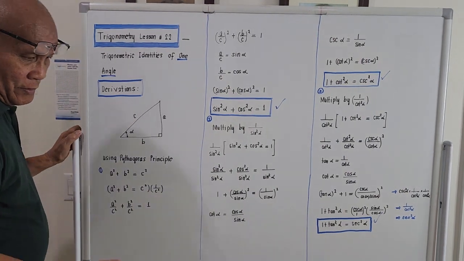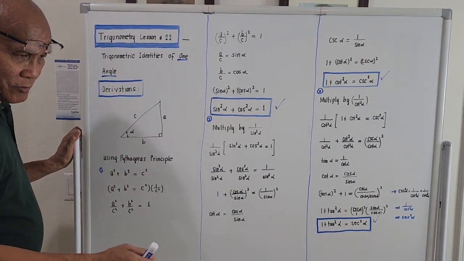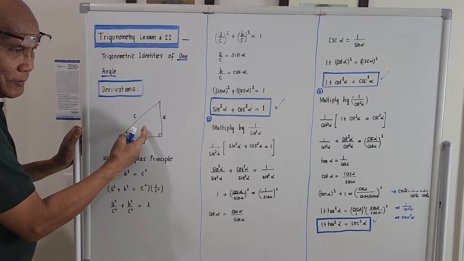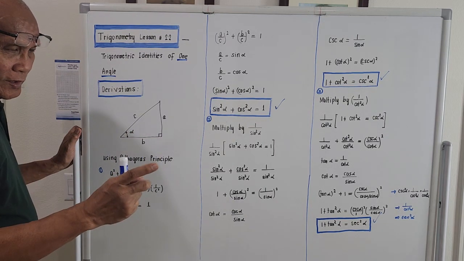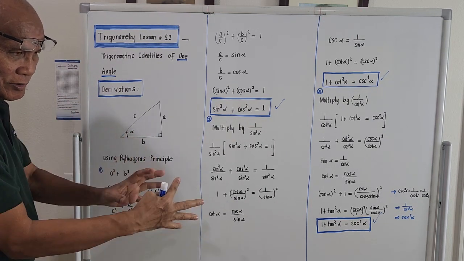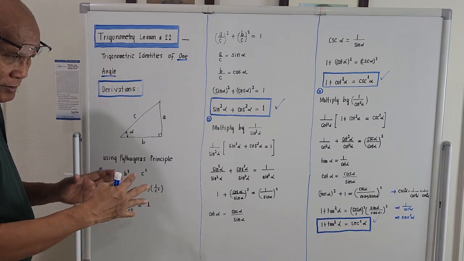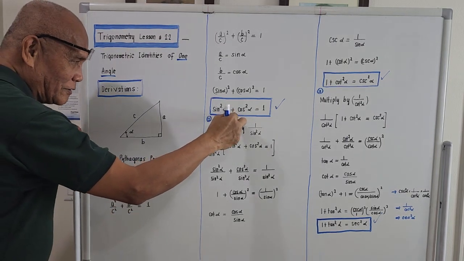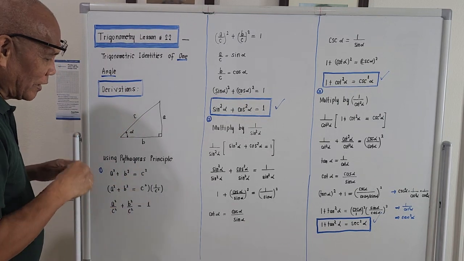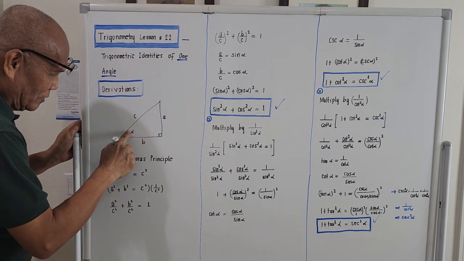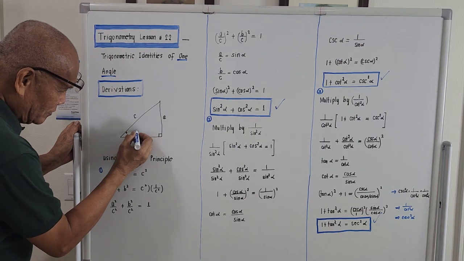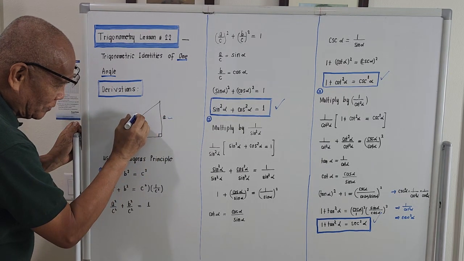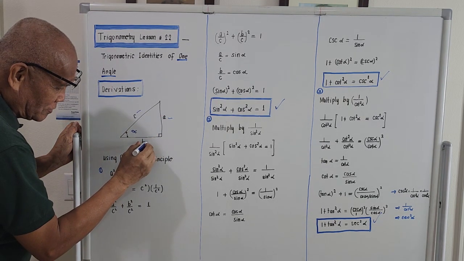We will be bringing out a right triangle like what we did under the study of angles. We are given a right triangle. We'll just need one angle for this derivation. The other angles will still follow this concept of identity, but for tonight, we'll just concentrate on angle alpha. This acute angle is alpha. Its opposite side is side A. This should be hypotenuse C, and this is the adjacent side B.